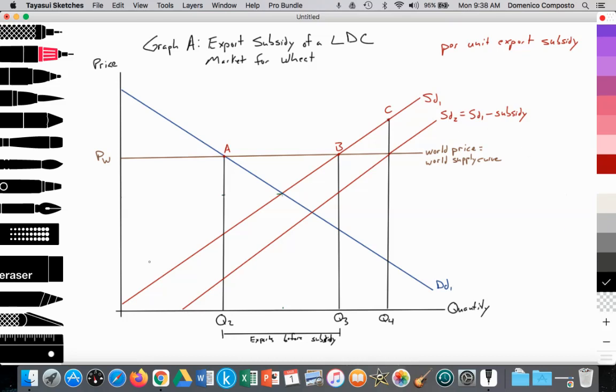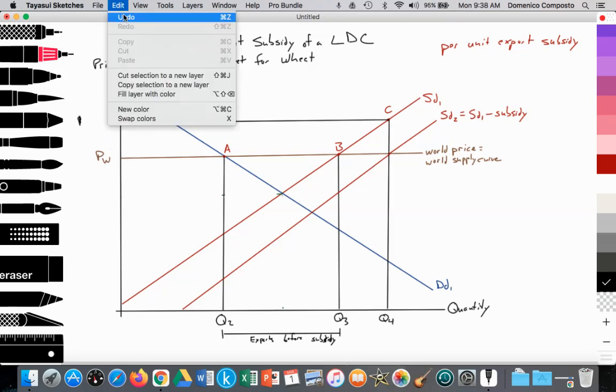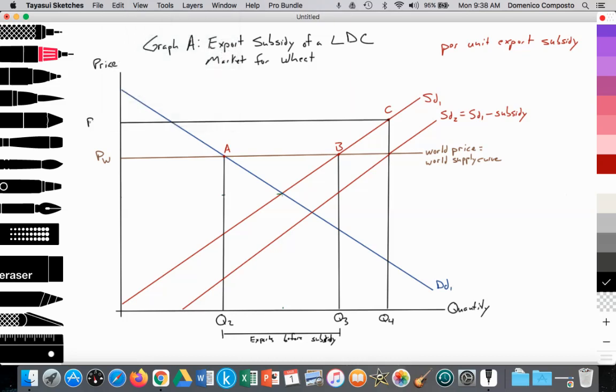What about the price? Price will increase, and this would be the price received by the producer. Price received by the producer will increase from PW to PW plus the subsidy. All right, and this will also increase for the consumer because the objective of the export subsidy is to increase output in order for more to be exported out of the country.